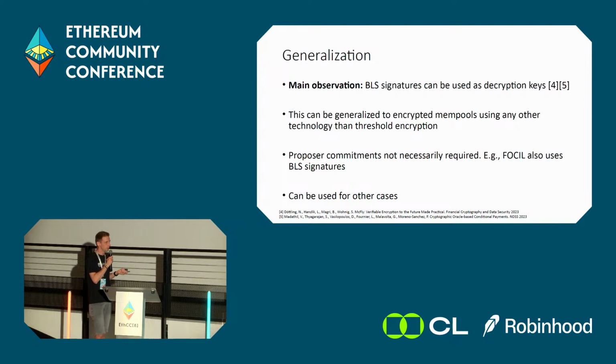And we could also use this for encrypted mempools that don't use proposer commitments, but for example, that use Fossil, which is an inclusionless design that also uses BLS signatures. And in general, BLS signatures are used everywhere in Ethereum, so there might be other use cases, and every one of you is invited to think about use cases where we can use this observation.